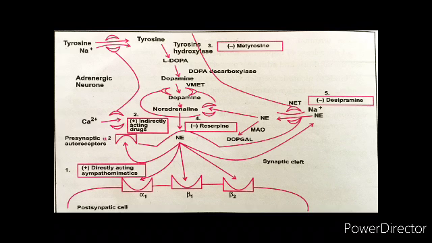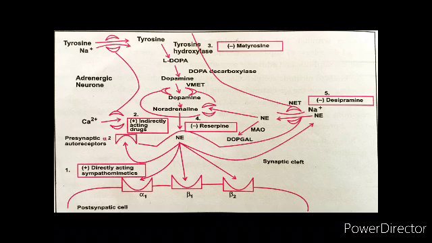Then we have the release of norepinephrine, that is the next step. The action potential arriving at the nerve junction triggers the influx of calcium ions from the extracellular fluid, and that causes the vesicle to fuse with the cell membrane and expel its content into the synapse. So this is the release, and then you have the action on the postsynaptic receptors.